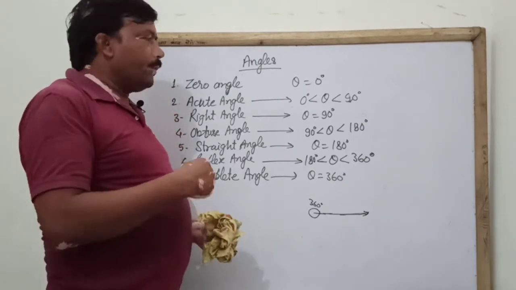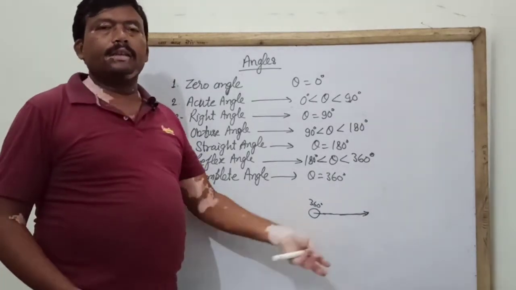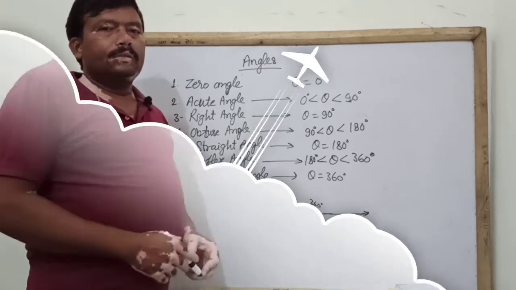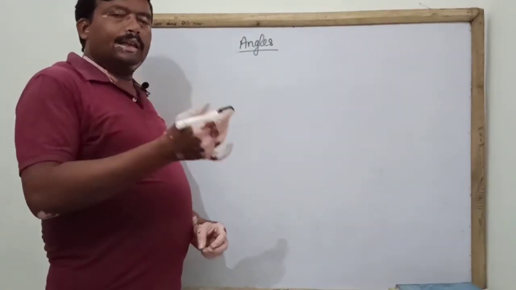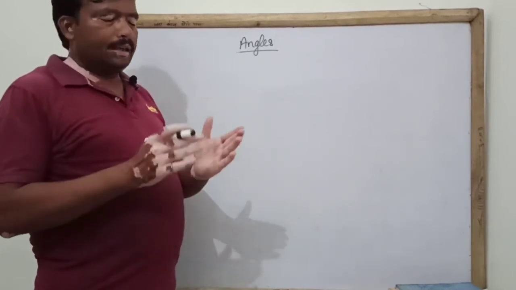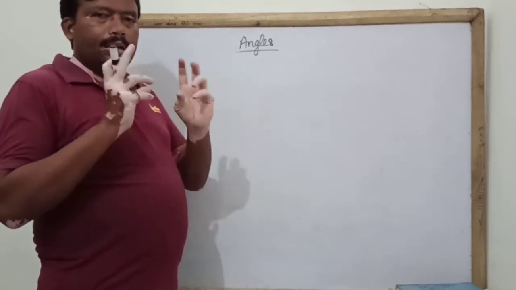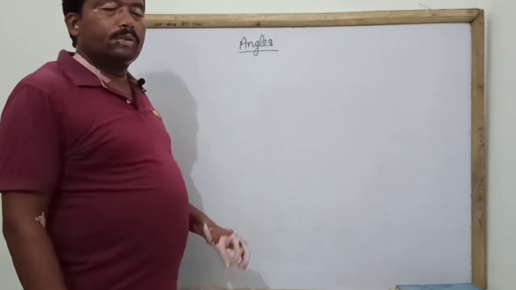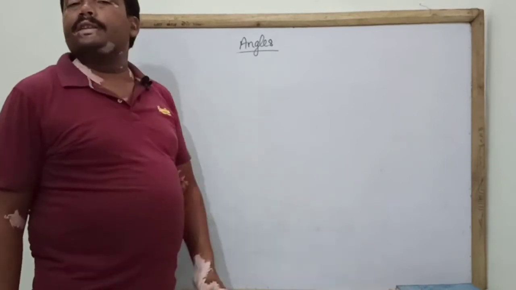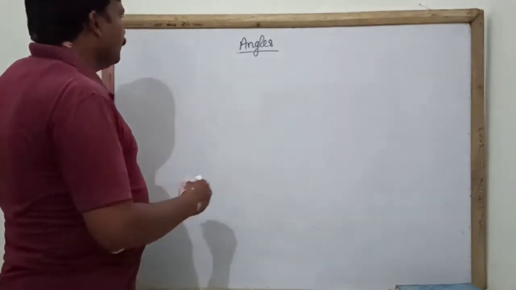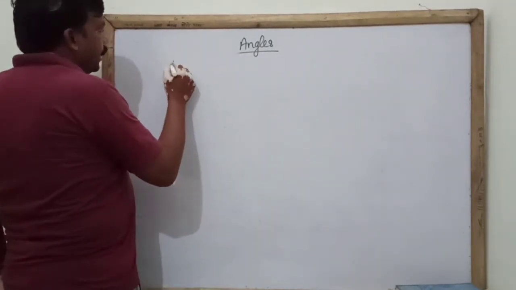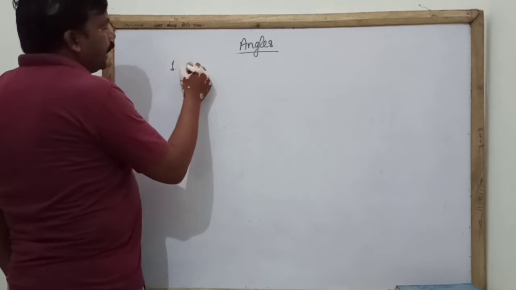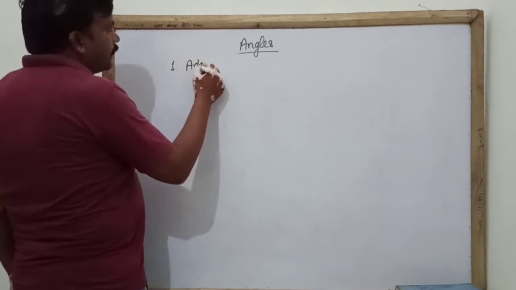Now we move forward towards the other type of angles. Now we are going to learn about the other type of angles which are in the form of pairs. Those angles are also necessary for our further studies. So we will learn about some angles. First angle, adjacent angle.